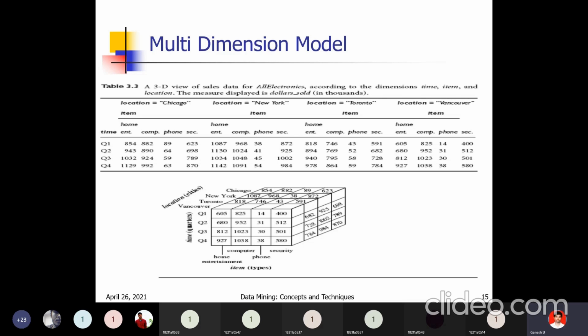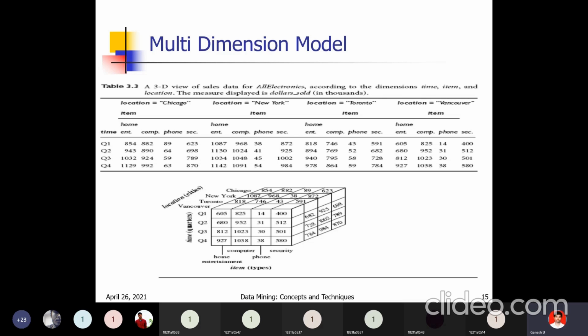So like that we have sales for all these different locations, in different times, for different items, and we can represent them here. So this is the relational representation. See here, I am representing relationally.